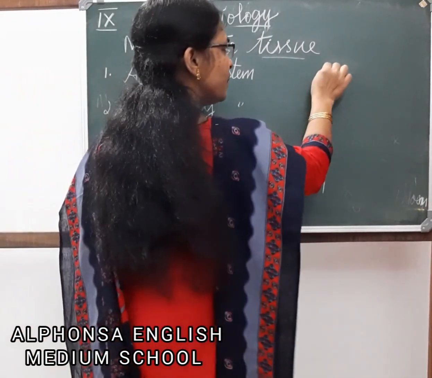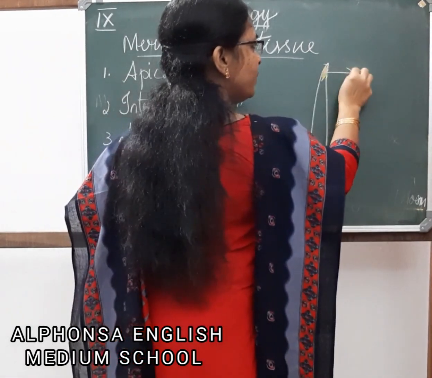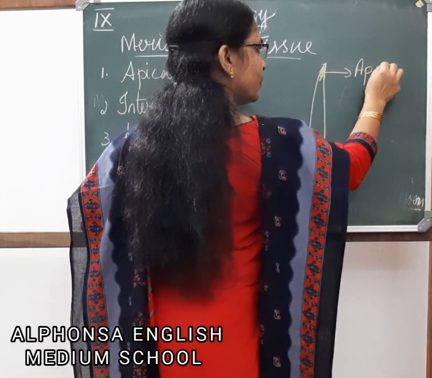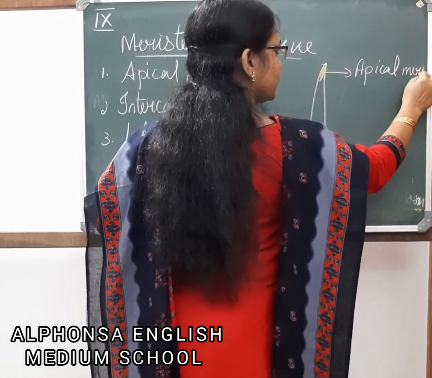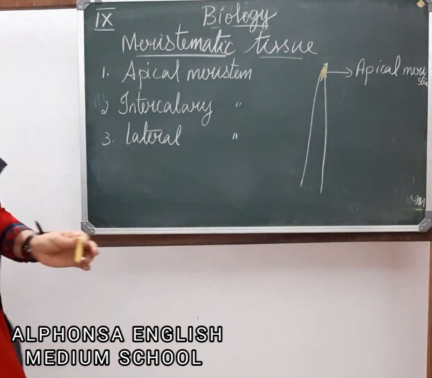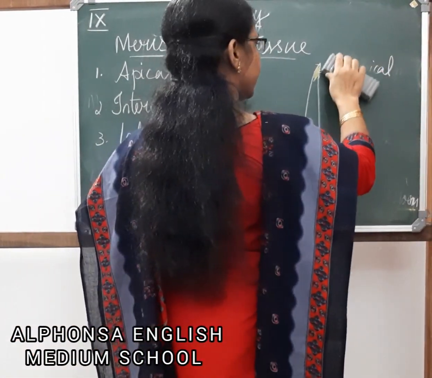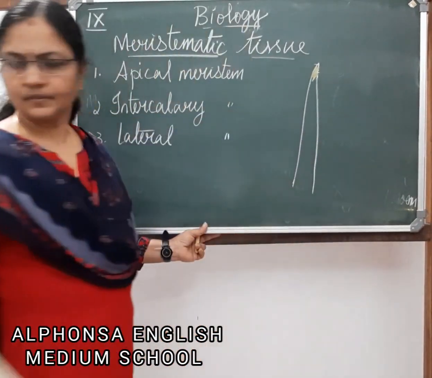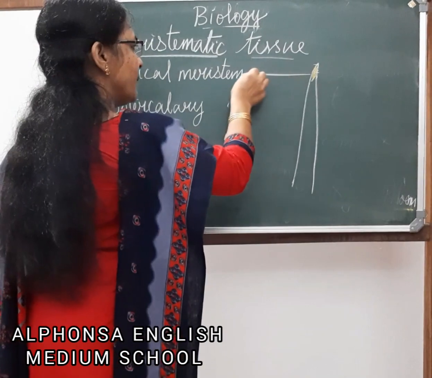The meristems which are present in the apex of the plant are called apical meristem. The meristem which is present at the tip of the plant is called apical meristem.